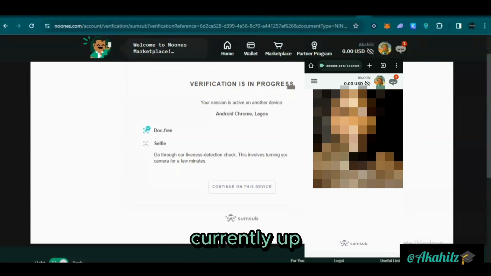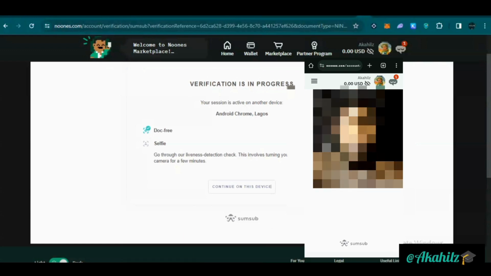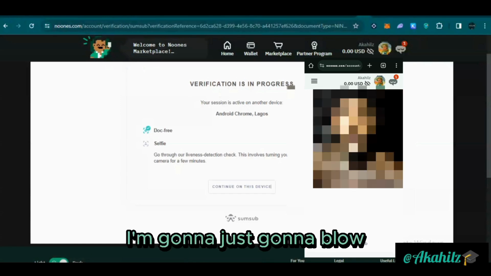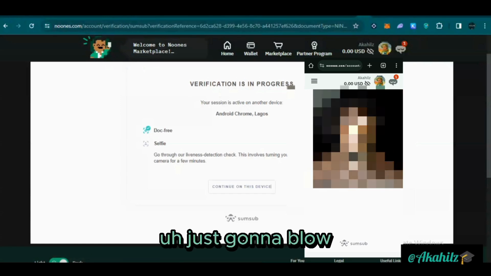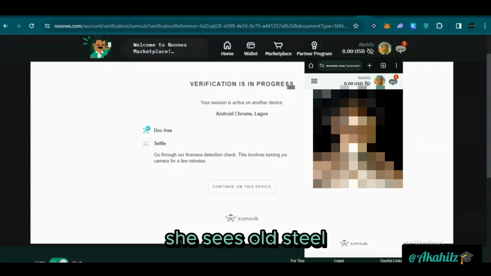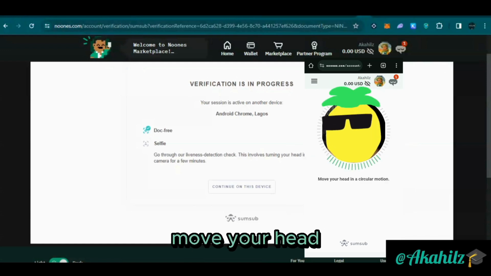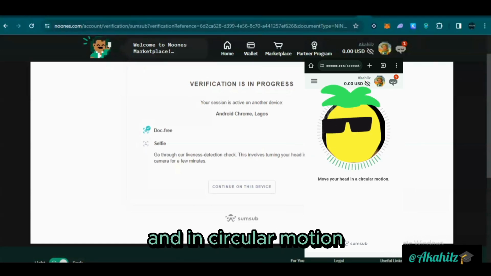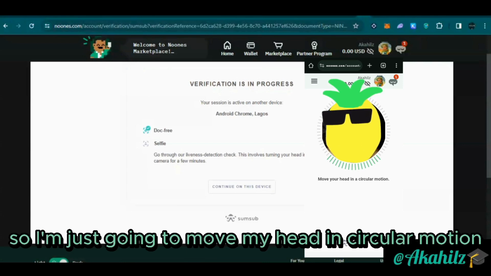The camera is currently up. I'm going to increase brightness, so you might not be able to see the screen. I'm just going to blur out my face because this is a little bit personal. So it says hold still. You can see here, move your head in circular motion. So I'm just going to move my head in circular motion.